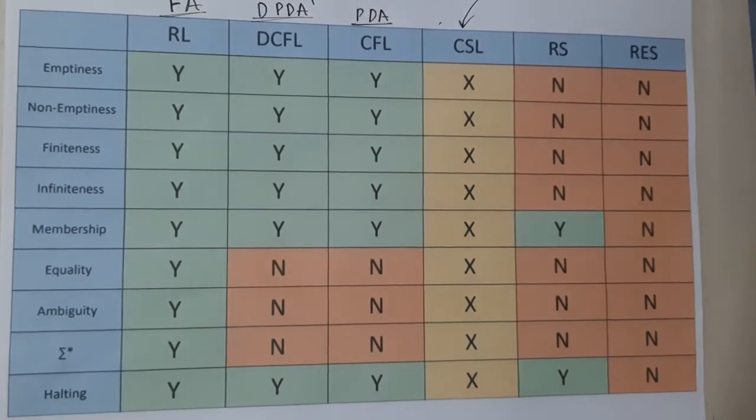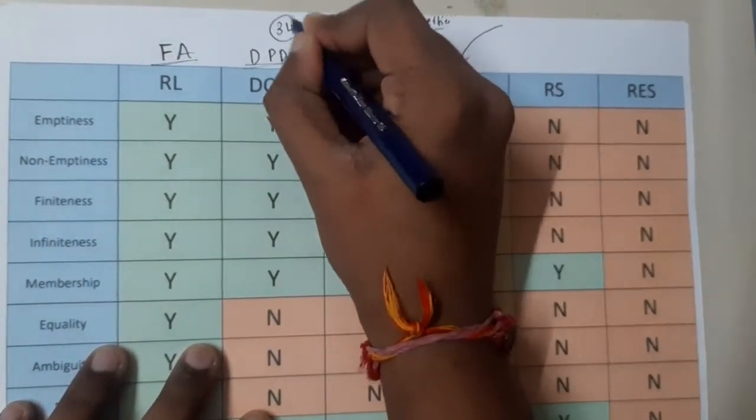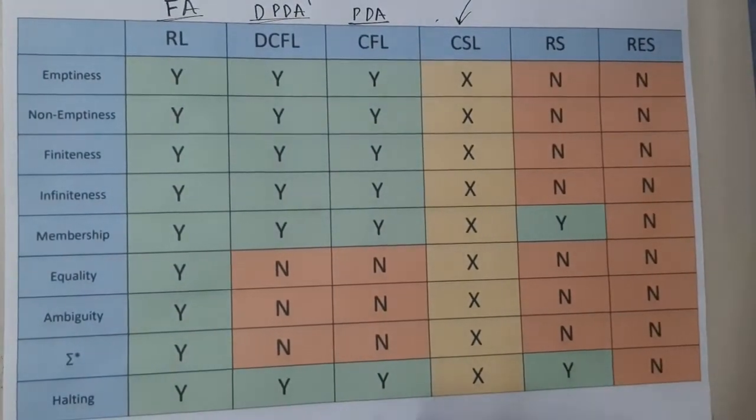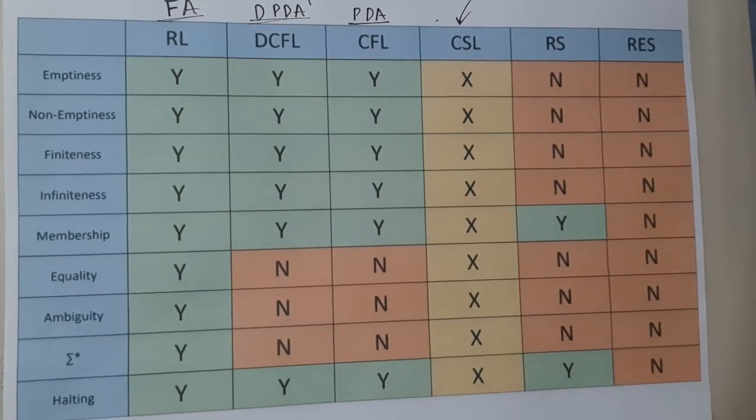Hello guys, we are back with our next lecture. In this lecture, let us go through decision properties and closure properties, guys. So to be clear, let us recall with respect to finite automata, deterministic PDA, non-deterministic PDA, and let us discuss with respect to recursive set and recursive enumerable set, guys.